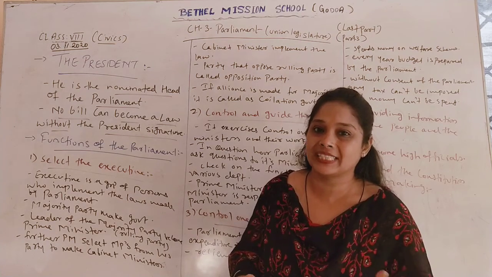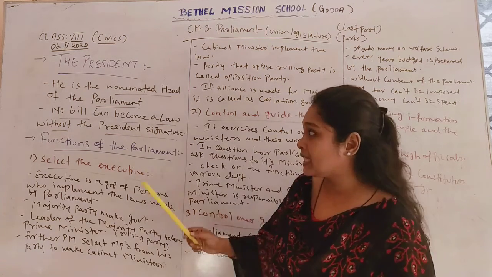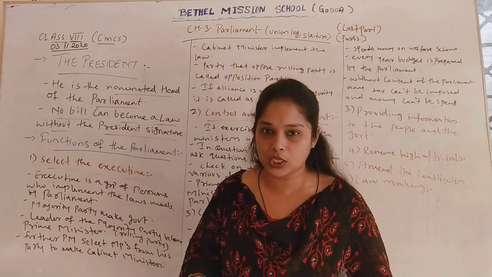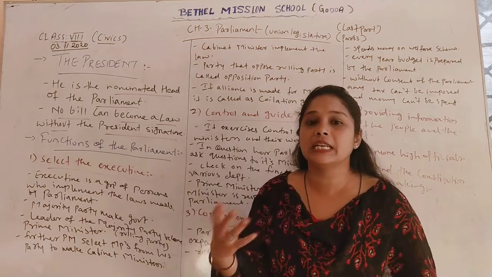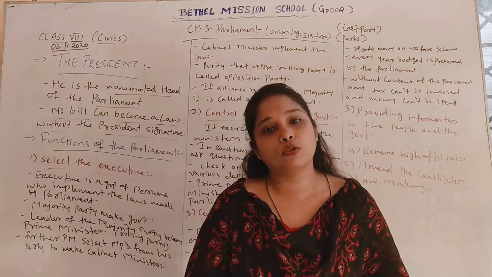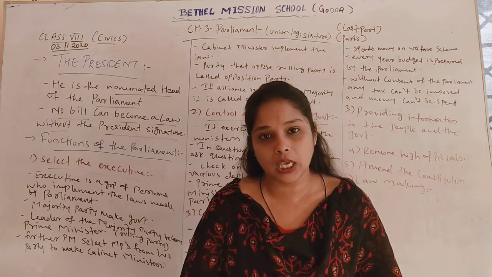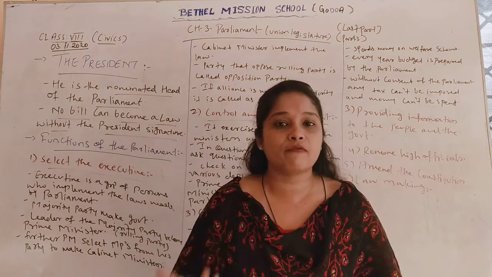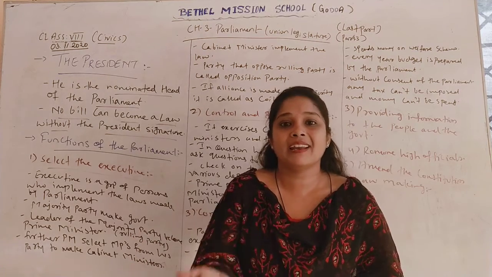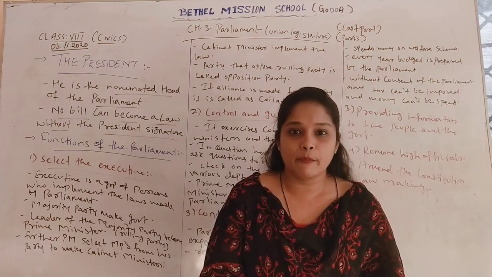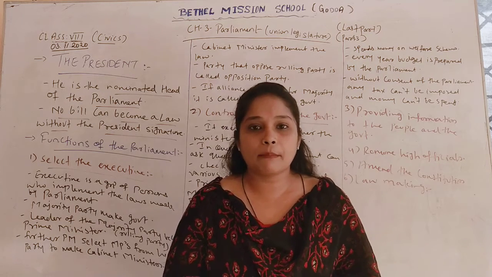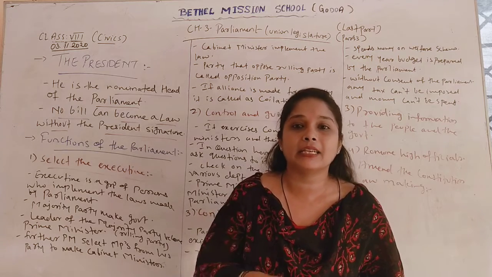We also have a president in parliament, who is the nominal head of the parliament. The prime minister is elected indirectly by the people: when we vote for a party and it gets the majority, we are electing that party to form the government, and its leader becomes the prime minister.